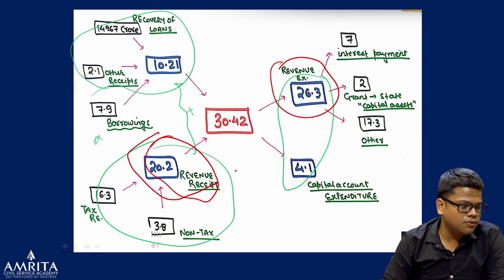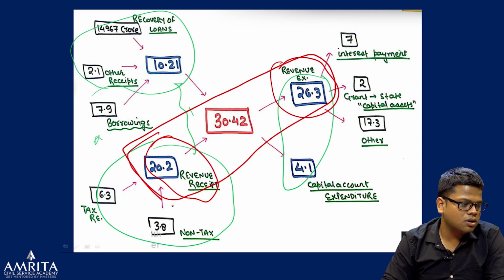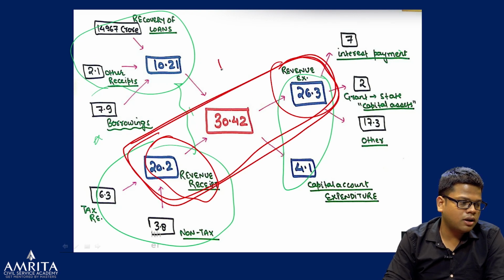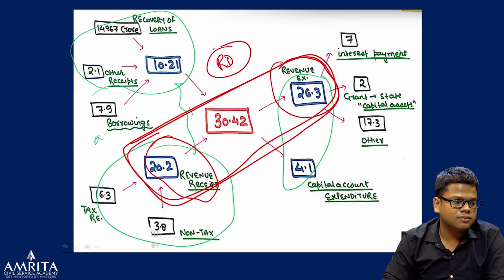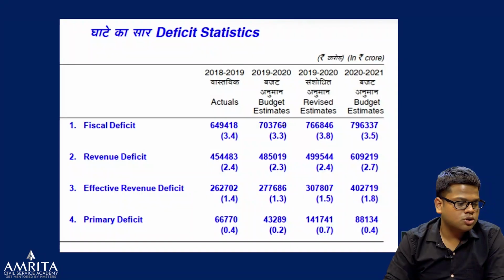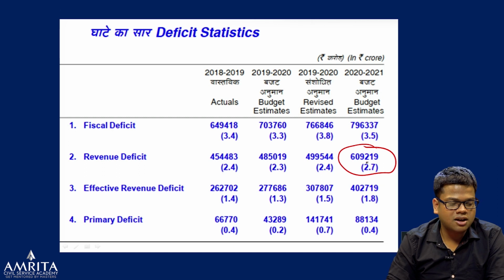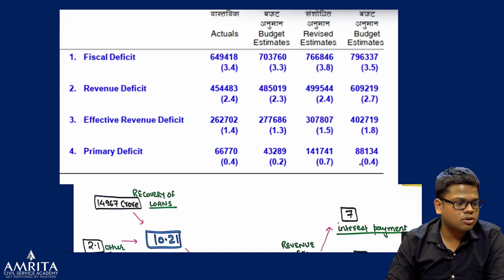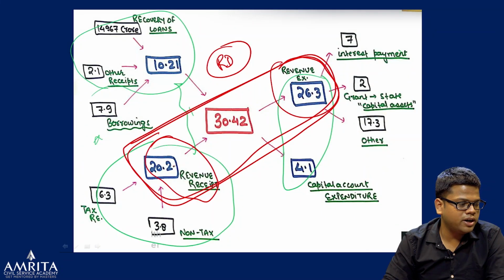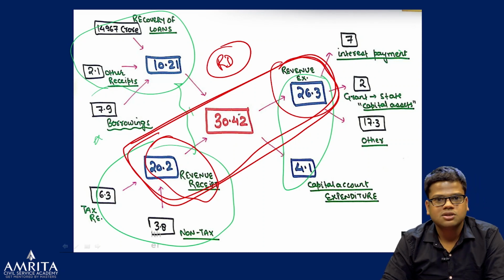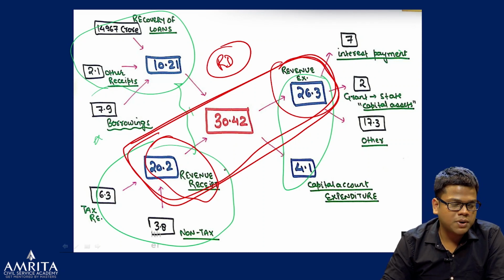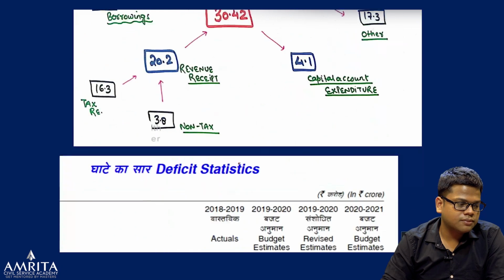Now the difference between these two is your revenue deficit. Very easy. Now you know. So the answer will be around 6.1 lakh crore. And you can see from here 26 minus 2, it is around 6 lakh crore. So revenue expenditure minus the revenue receipt.